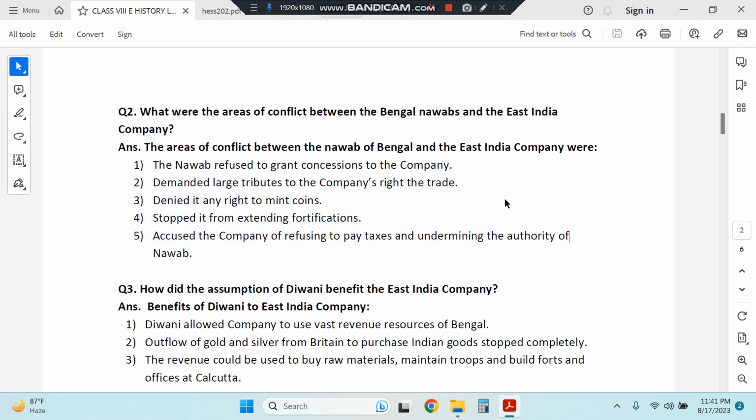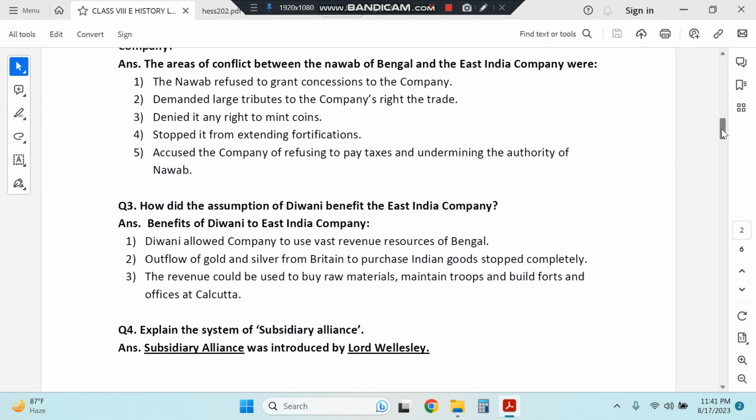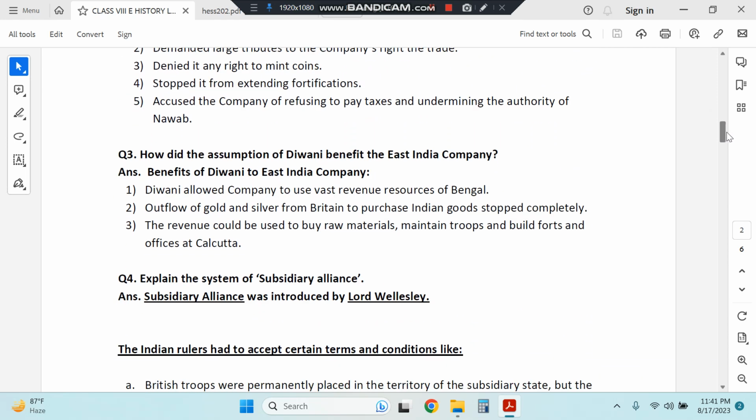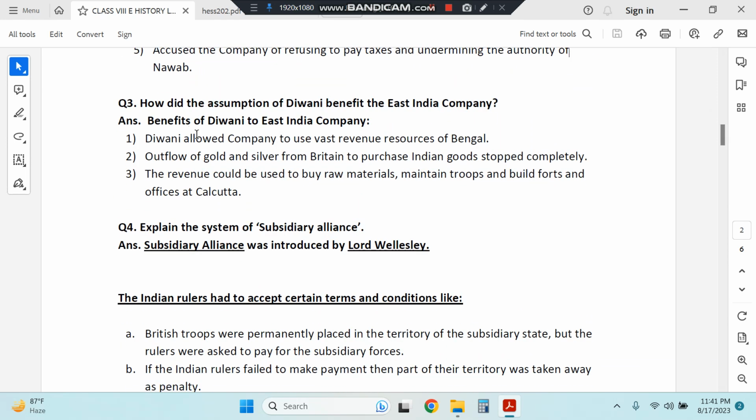So the company was refusing to pay taxes and undermining the authority of the Nawab. All this was not liked by the Bengal Nawabs, and this led to conflict between them and the East India Company.